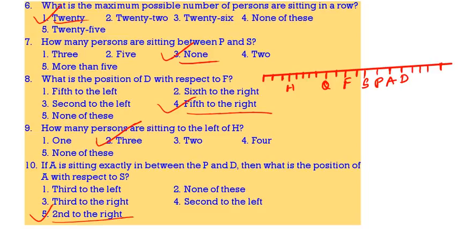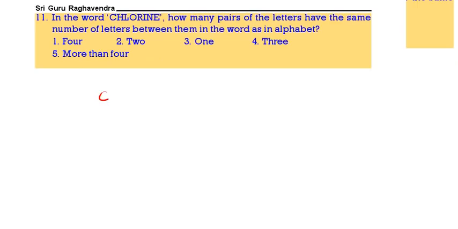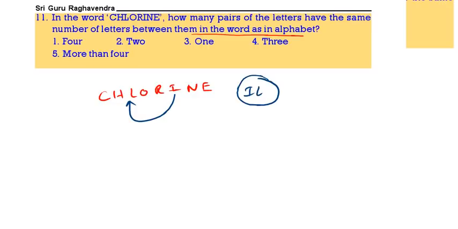Then see the next one, 10th question. In the word CHLORINE, how many such pairs of letters are there which have as many letters between them in the word as in the English alphabet? So if you see here, IJKL. IL is the only pair we will get in this. No other pairs we will get.